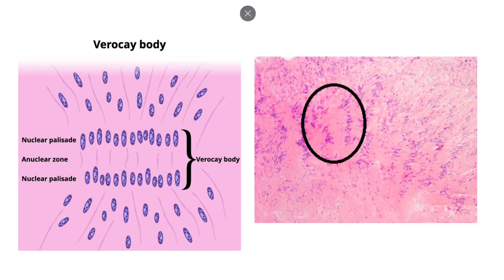Another thing you can see on the histological slide of a schwannoma is Verocay bodies. Verocay bodies are complexes where there are two palisading nuclear rows, and in between these nuclear palisades there is an anuclear zone where there is no nucleus.